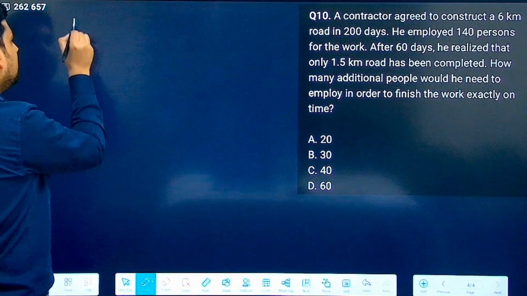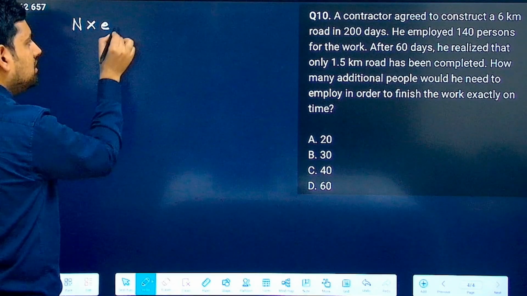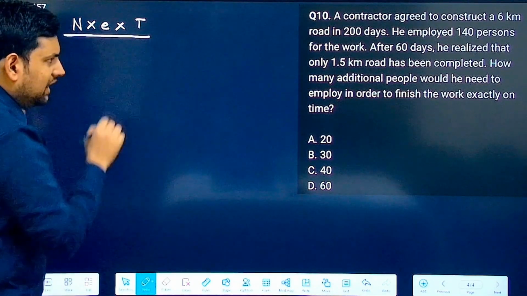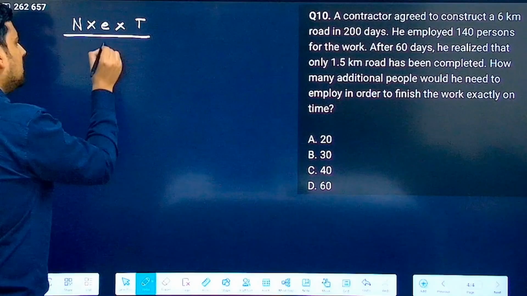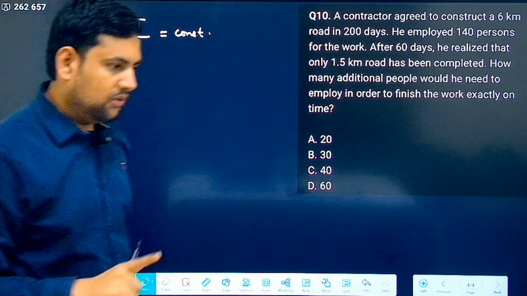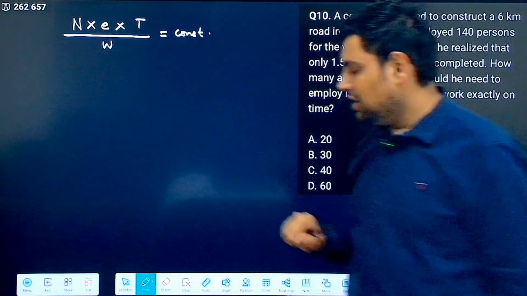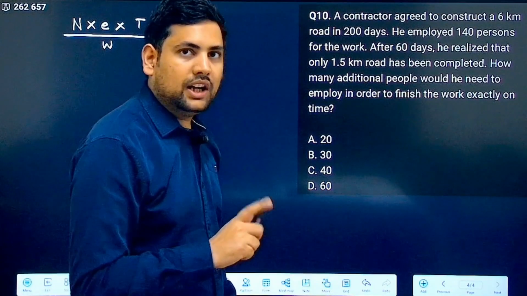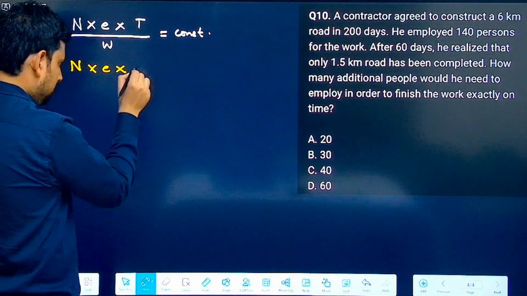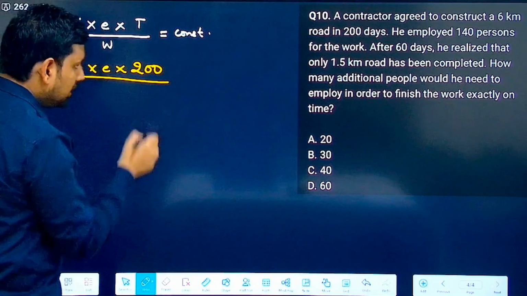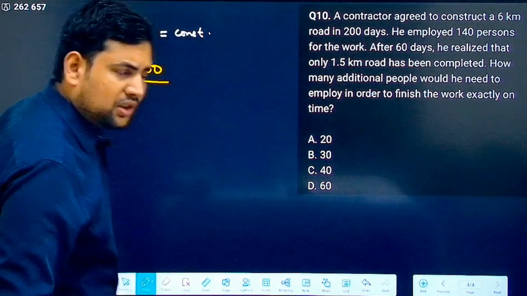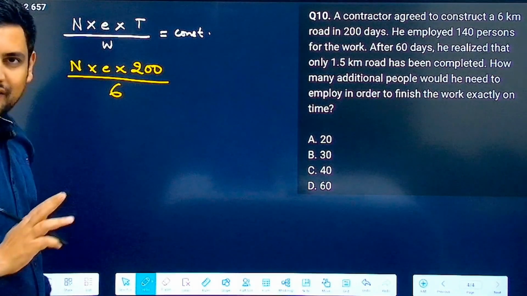See, the formula is same, that is number of people into efficiency of each person into the time that they work, in days and hours and all that, then this divided by work, this is equal to constant. The one thing you have to focus on here is you should not be taking the initial targets. If you take the number of people to be n and the efficiency to be e, the time required is 200 divided by what is the work? Work is to construct 6 kilometers of road. So I can write here 6. This is the total work.